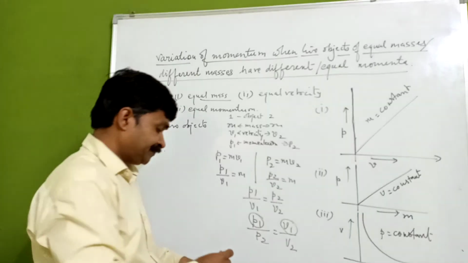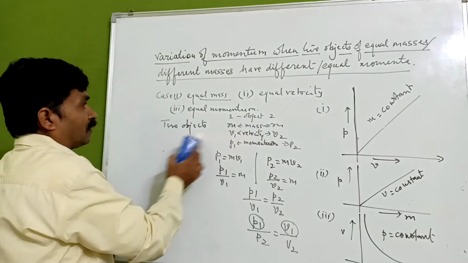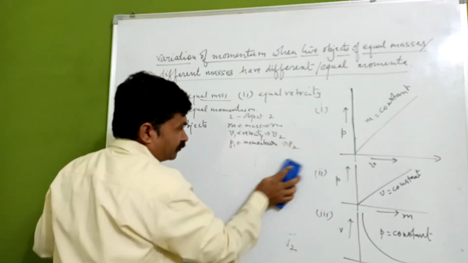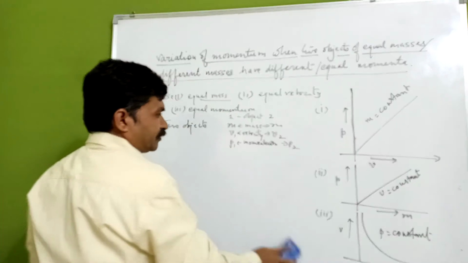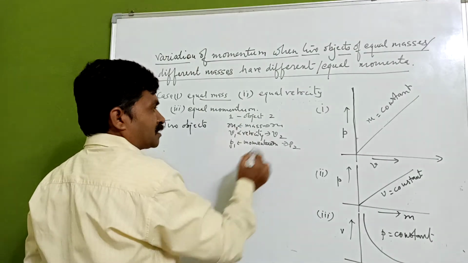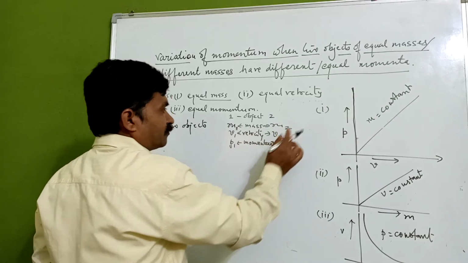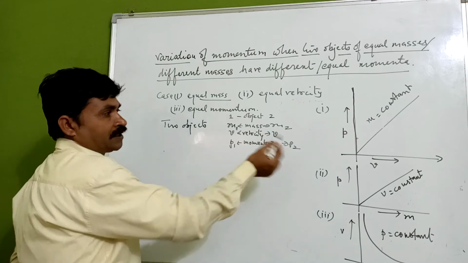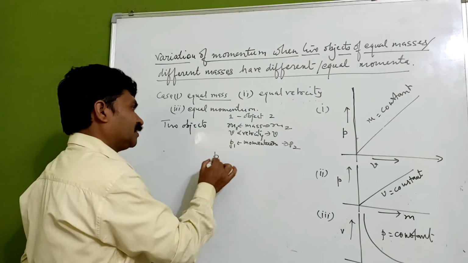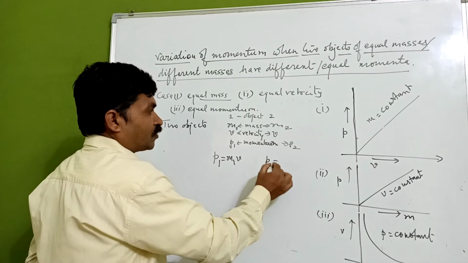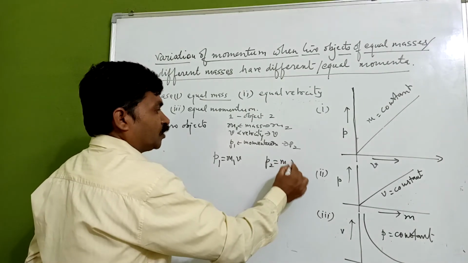That is equal velocity. So again we can have here, now what we have to change? We have to change only the masses: object 1 has mass m1, object 2 has mass m2, both having the same velocity v. Now if we take p1, it is going to be m1 into v, and p2 is going to be m2 into v.